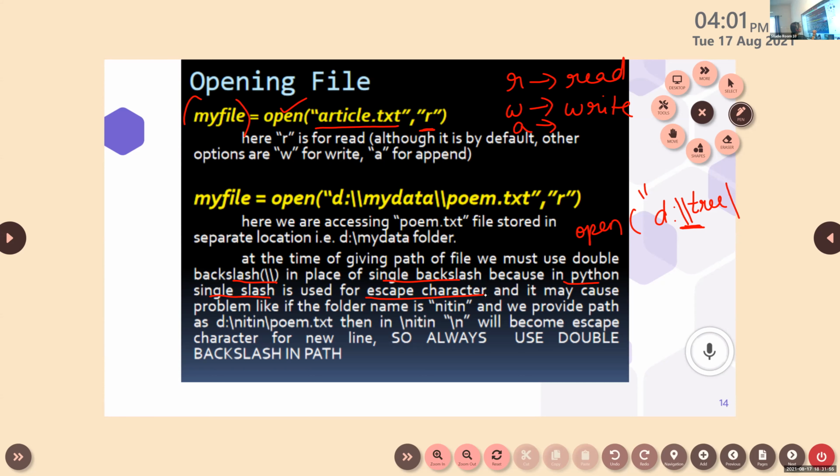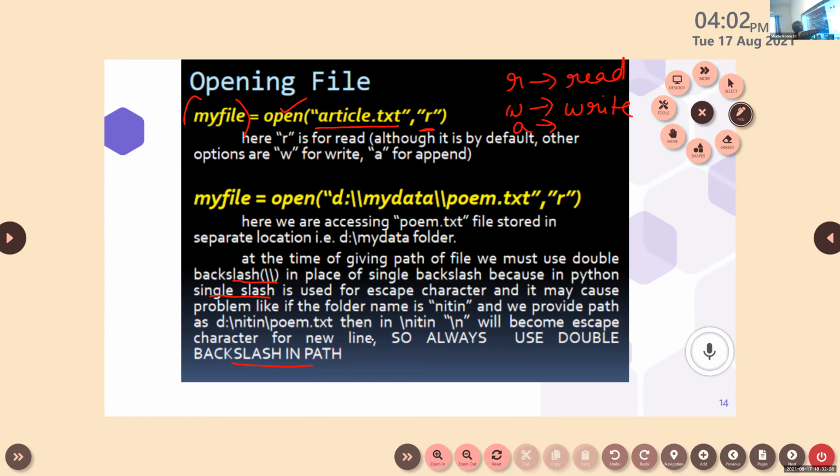If your folder's name is Nitin, it will be like this, isn't it? But the computer will treat it as an escape character. So to avoid that, we are using double slash. We have to always use double slash for specifying the path. So why are we using double slash?